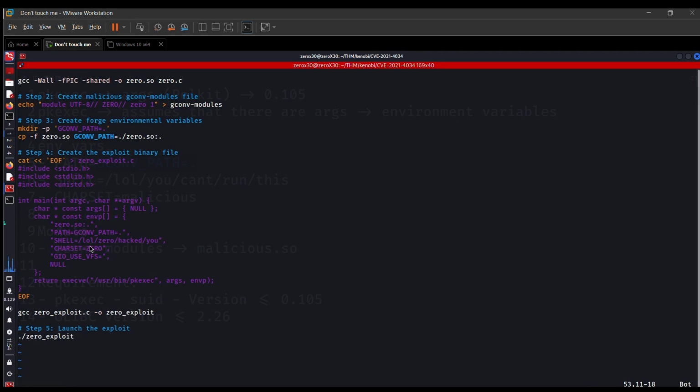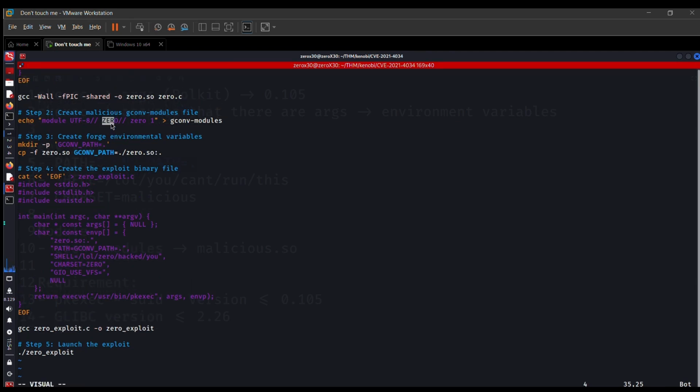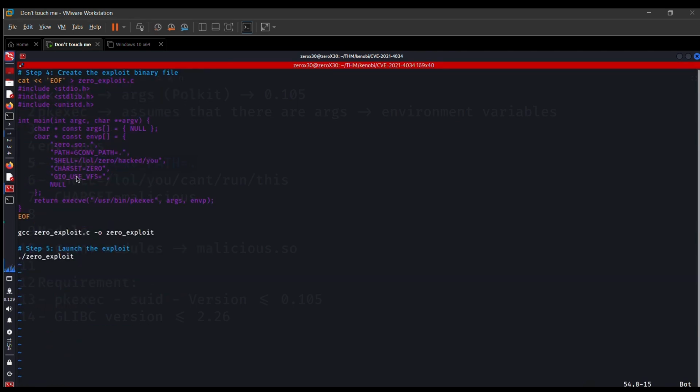Then we are declaring a shell variable. This can be anything. It is not mandatory to write any real file here. Then we are declaring charset here, which should match our module's conversion name here. And then we are using GVFS. Now this is not important, but I just wrote it because it has some functionality. But if you skip this also, it will still run.